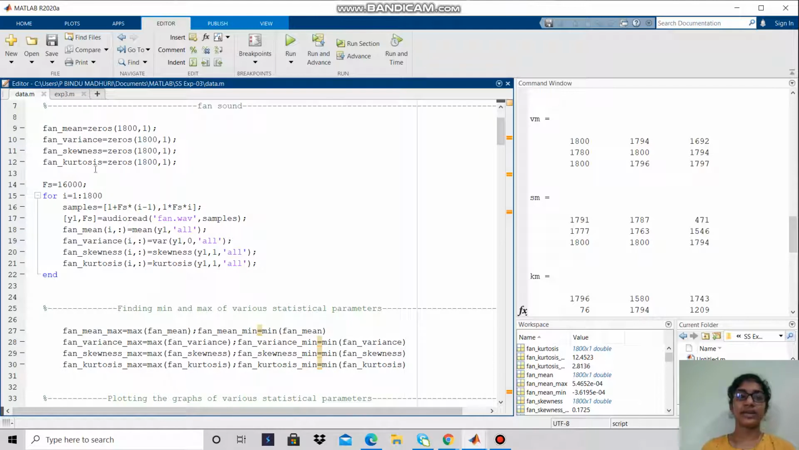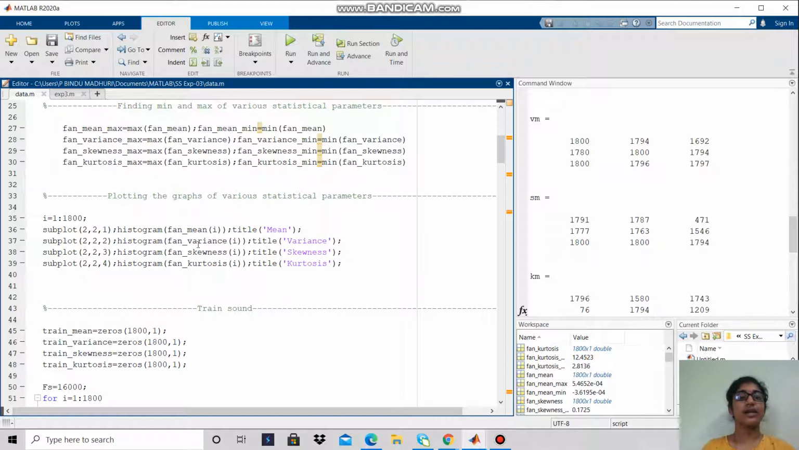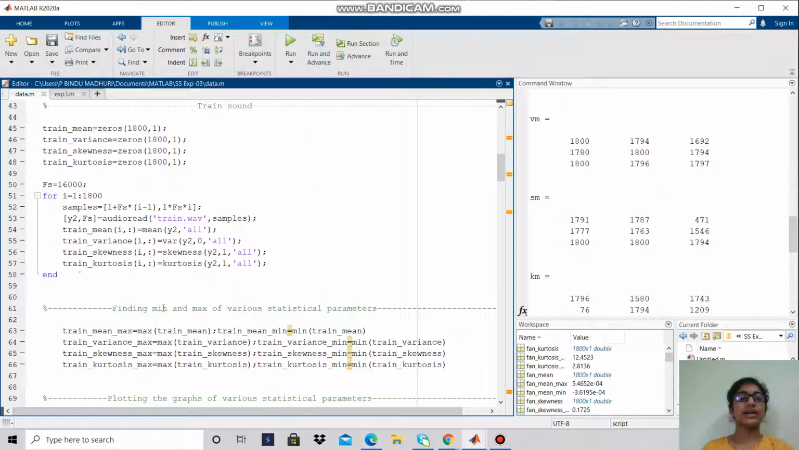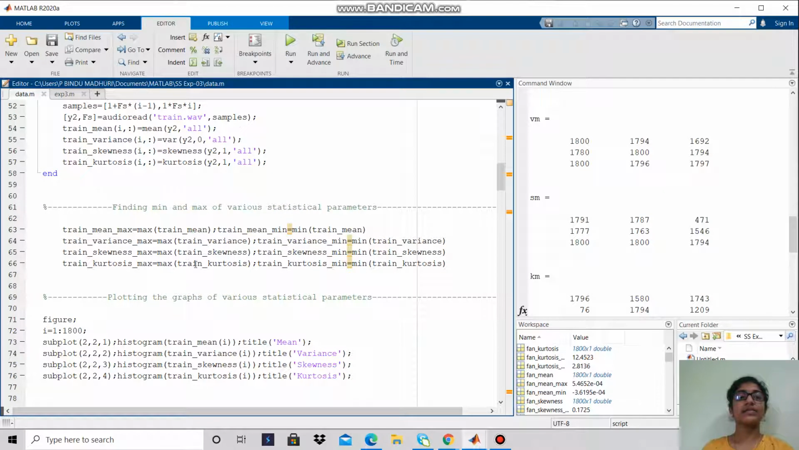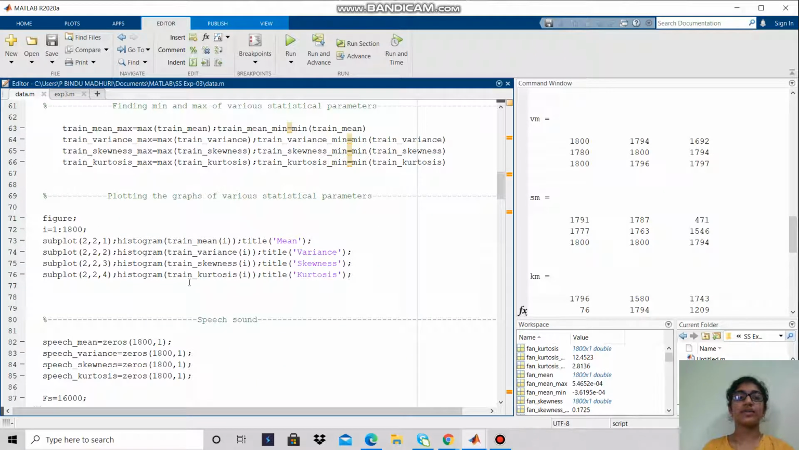matrices I have created. Next, I calculated the min and max for the various statistical parameters for fan sound to know the threshold range. And next, I plotted the histograms for these statistical parameters. Coming to train sound, similar to the fan sound, I again created 4 matrices to store mean, variance, skewness, and kurtosis. Similarly, I calculated the min and max for each statistical parameter and plotted the histograms.